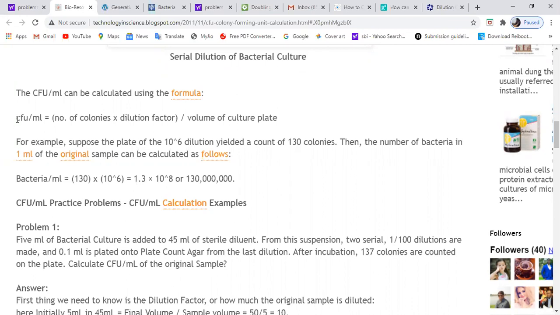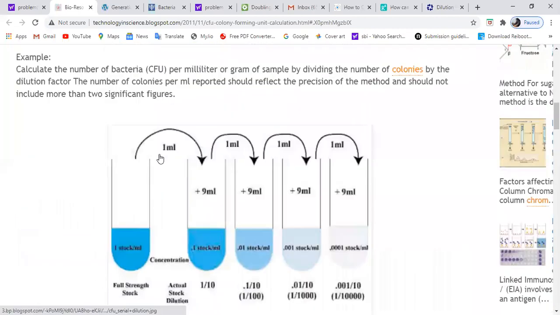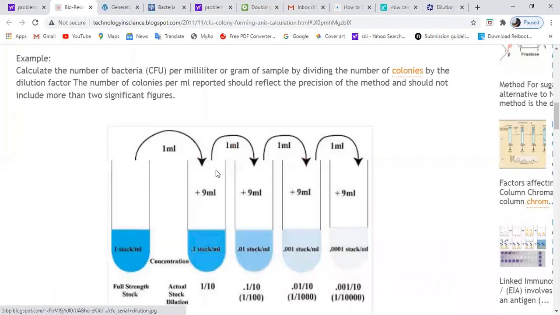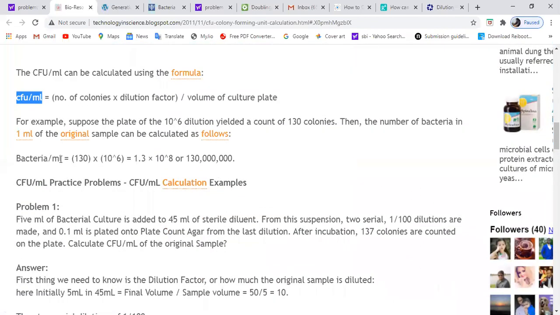This is actually similar to the same formula we have seen in the Pathfinder, but it is a simplified version. So CFU per ml can be calculated by putting the number of colonies, whatever you get over the plate. Okay, so if you count the number of colonies, suppose you are able to get 130, as given in this problem.